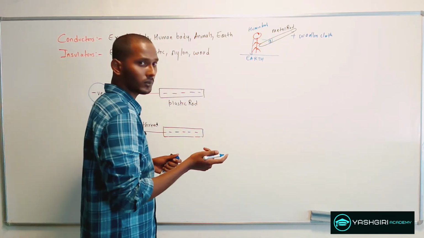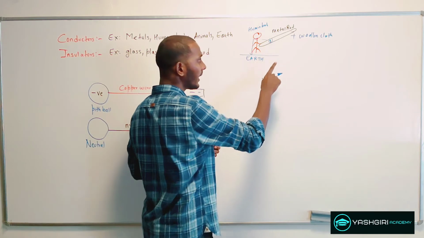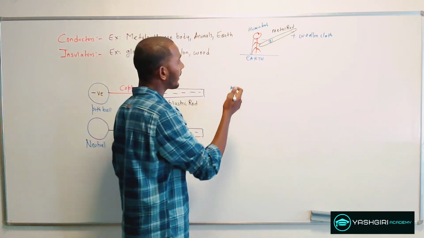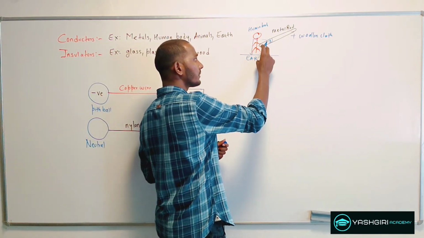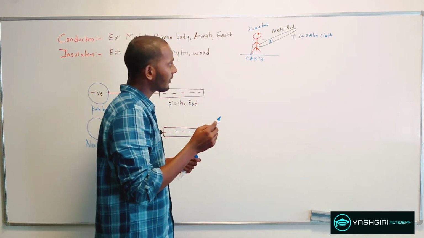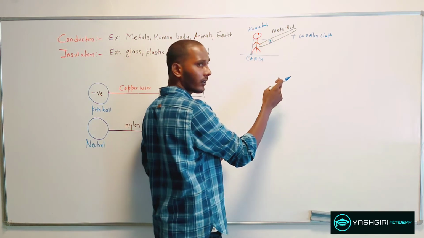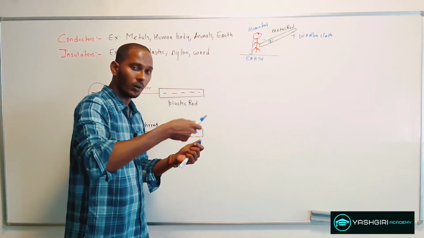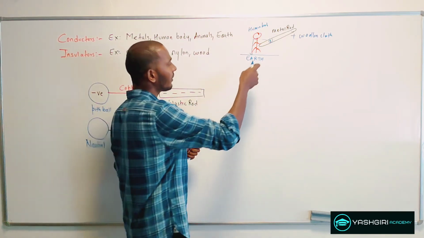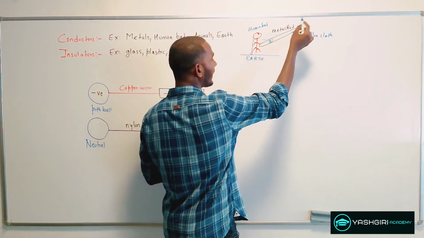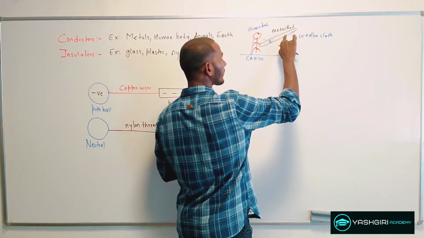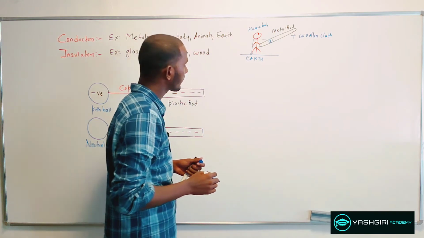Now a technique to get the charge on the metal rod is that you can put some insulating handle to this metal rod, and you see that you are not touching any part of the metal rod. So when you rub it, you are holding an insulating handle and not the metal rod. In that case, the charges will be available on this metal rod.